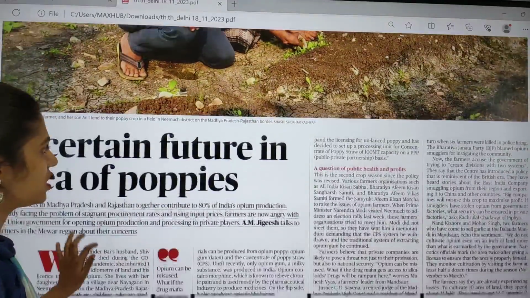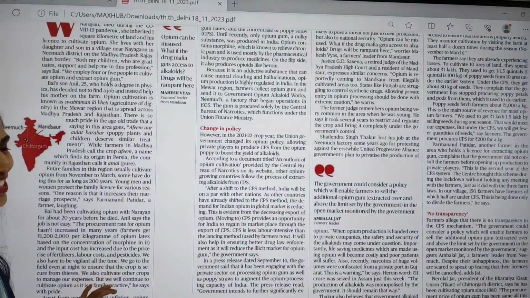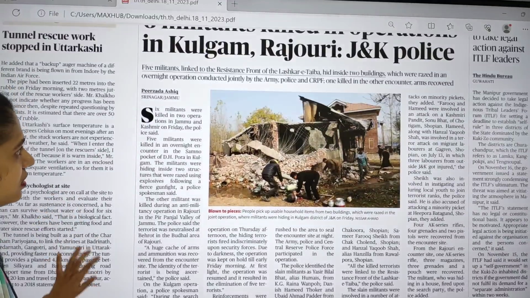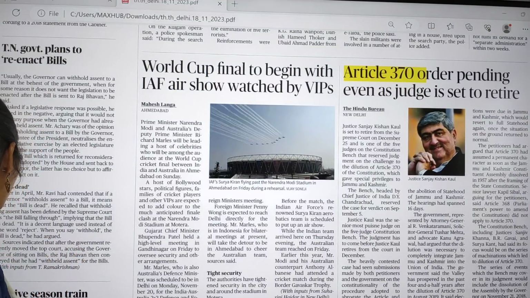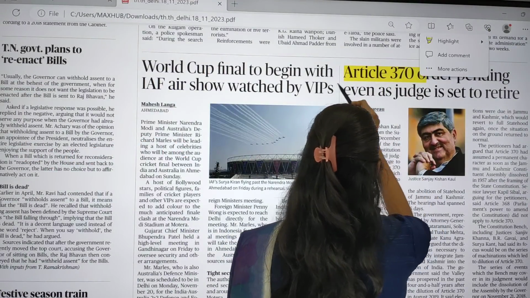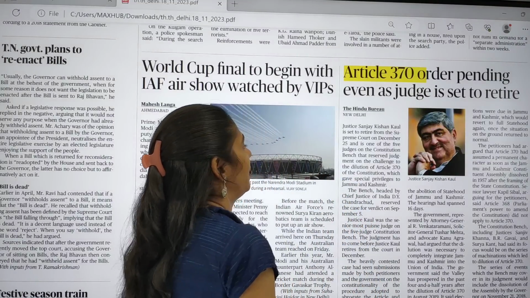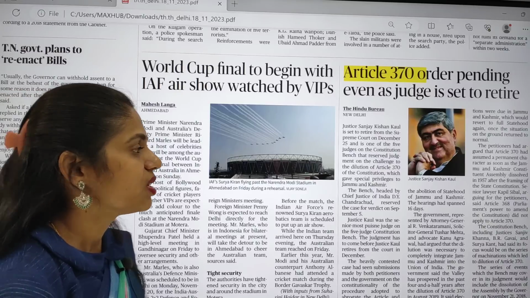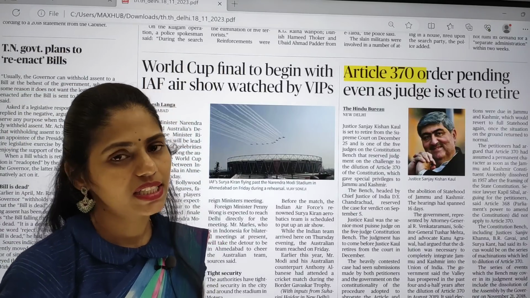So leave this ground zero. Today is Saturday, so there is not even Text and Context. And here you can see the article. It is about Article 370. Article 370 order pending even as a judge is set to retire. So here you have to know about Article 370.